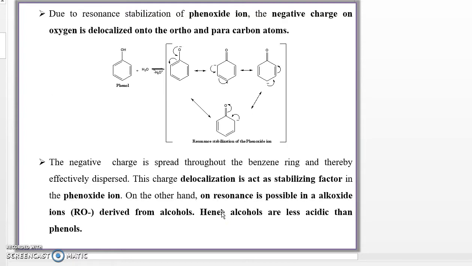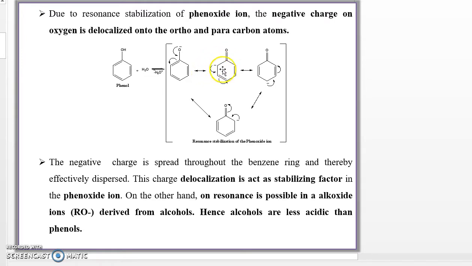Due to the resonance stabilization of the phenoxide ion, the negative charge on the oxygen is delocalized onto the ortho and para carbon atoms. When phenol dissociates it gives a phenoxide ion, and the lone pair of electrons on the oxygen atom shifts and moves in between the carbon and oxygen. They delocalize between carbon and oxygen, and simultaneously one pi bond is broken. There is a negative charge at the ortho position and a double bond, or pi bond, forms between the carbon and oxygen.